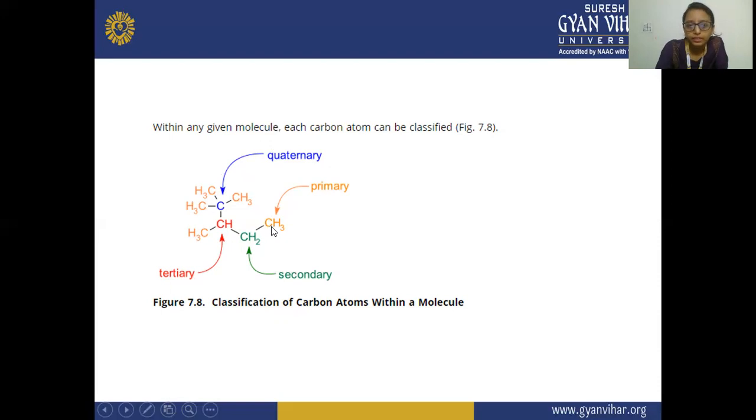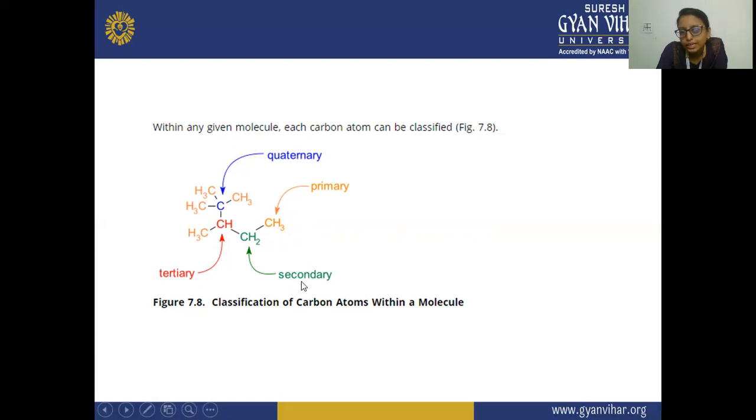Once again, I'm telling that this CH3 is having one neighbor, that is this CH2. This primary carbon is having one neighbor only. That is why this carbon is known as primary carbon. Now, secondly, this carbon is having 2 carbon neighbors, the first is this and the second one is this.